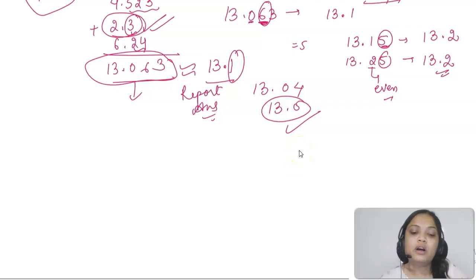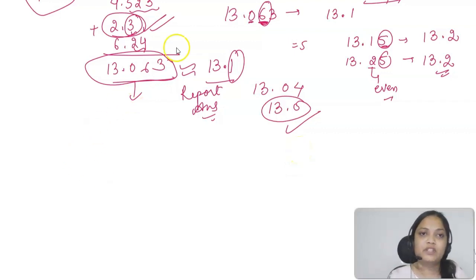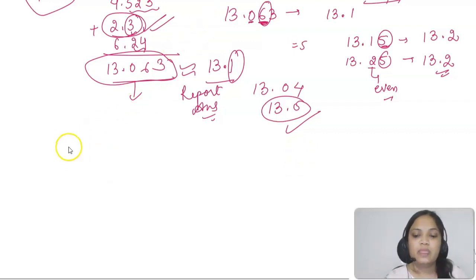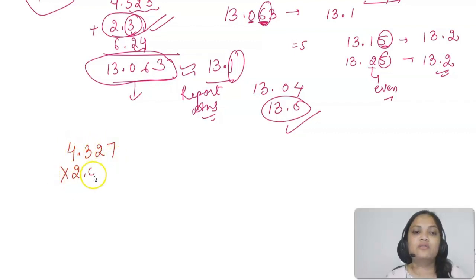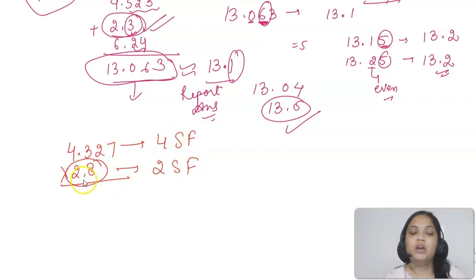But if I talk about multiplication and division, the rule here is that let's say I'm multiplying these two numbers. Here I need to count the number of significant figures in the number with the least significant figures. I can see here there are 4 significant figures. Here I have 2. So in the answer, I cannot report more than 2 significant figures.